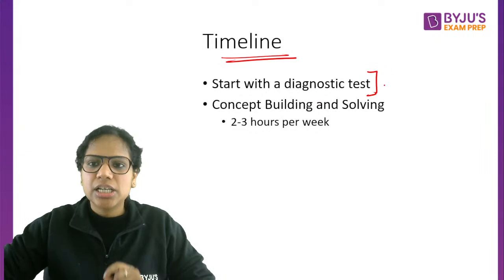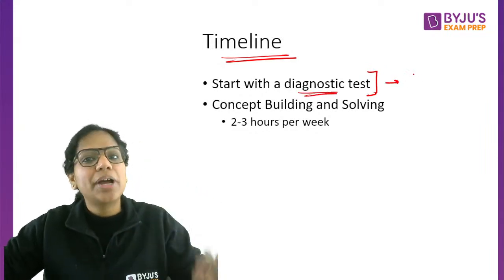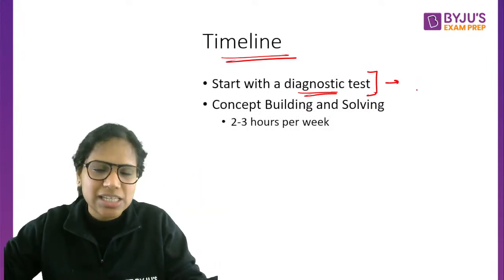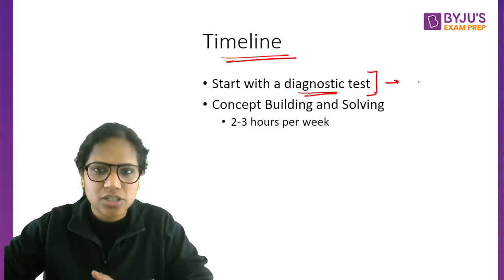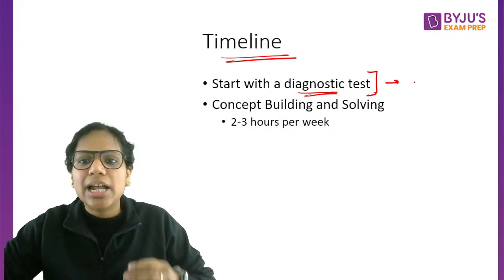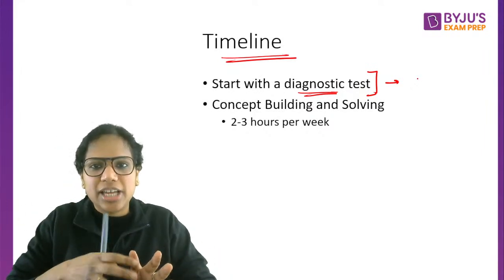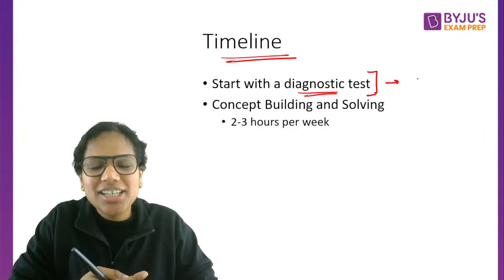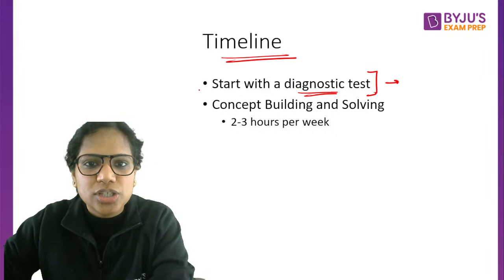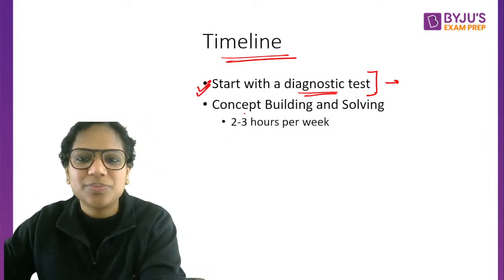First things first, take a practice test, a diagnostic test. So why don't you pick up last year's paper, or why don't you pick up any past year paper that is easily available online, of the last 5-6 years, and see how you fare in that paper, right? That will tell you where you stand right now. And your preparation has to be decided accordingly, how much time you have to devote to particular sections, particular areas. So this is something that you should do right away if you're serious about CAT 22.